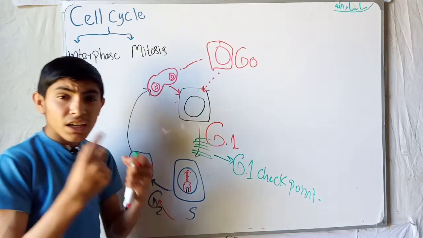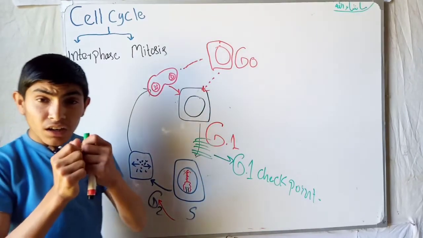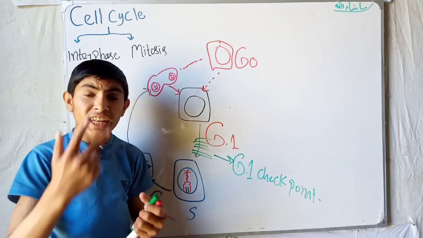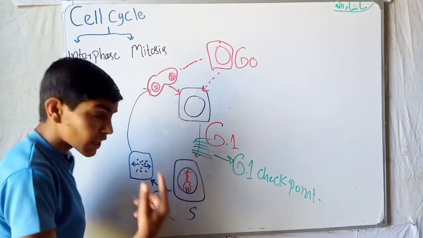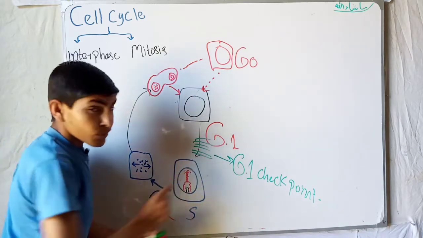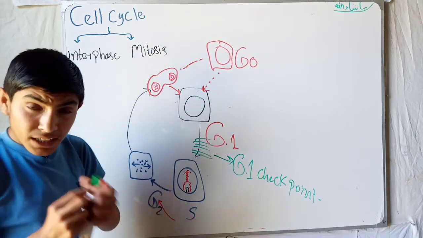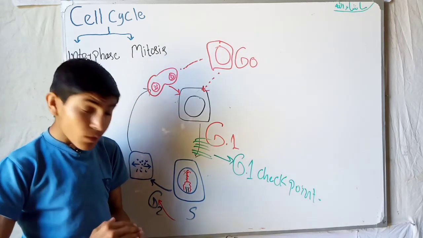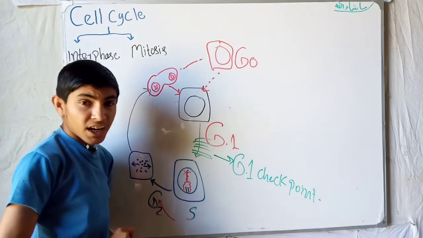Why? Because in the G1 phase, the synthesis of proteins and enzymes occurs for the duplication of the genetic material. So this point checks whether the proteins and enzymes are completely enough for the duplication of genetic material or not.